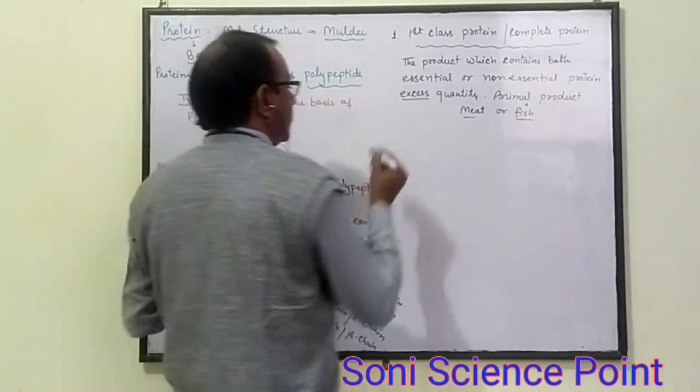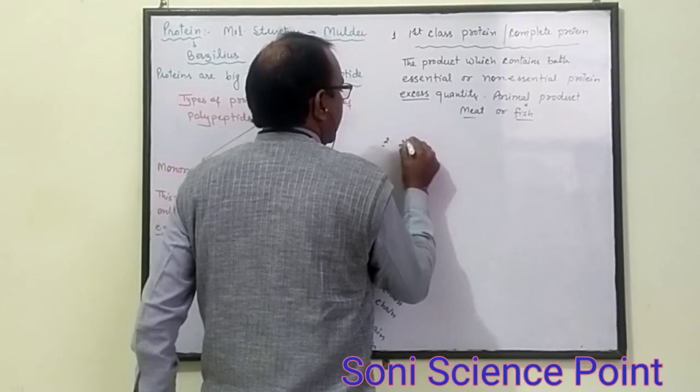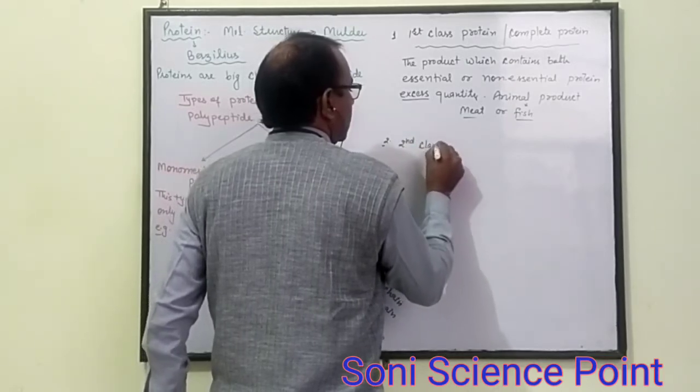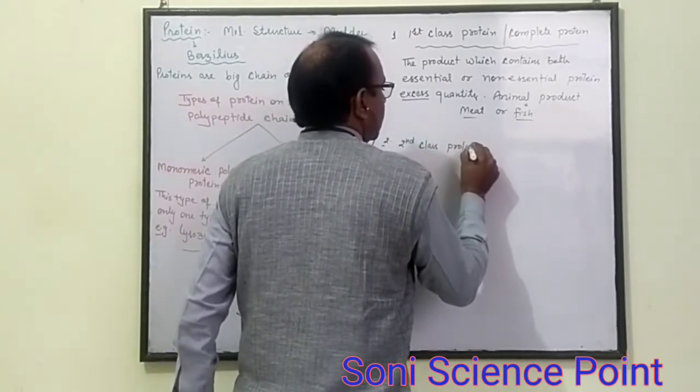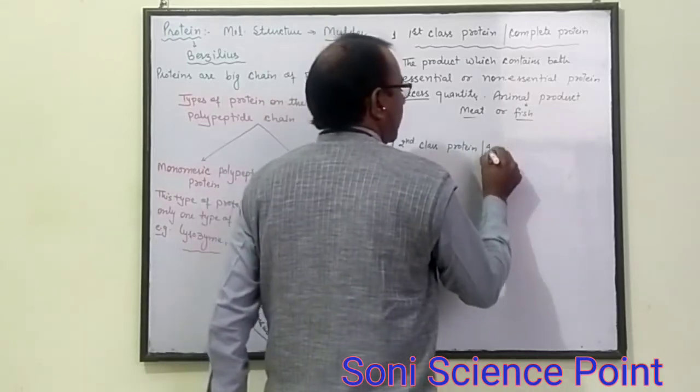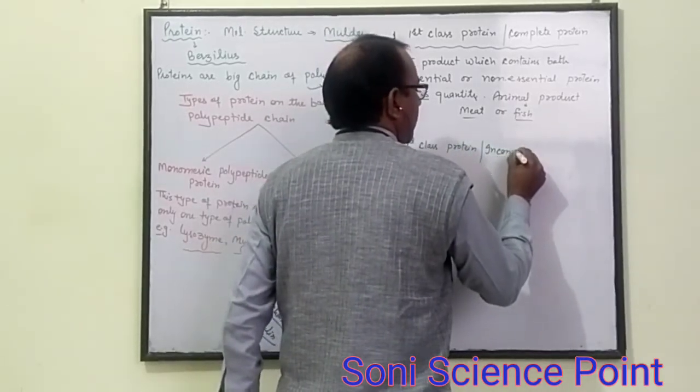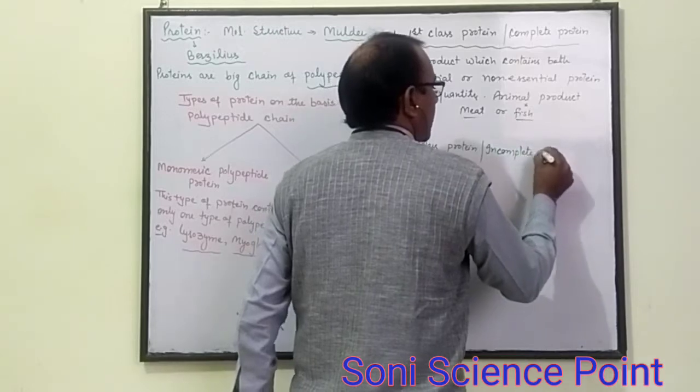One more type is second class protein, also called incomplete protein.